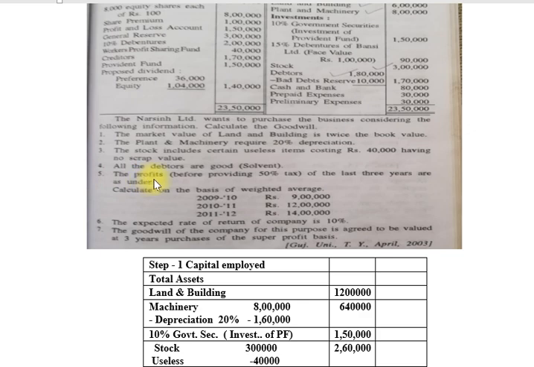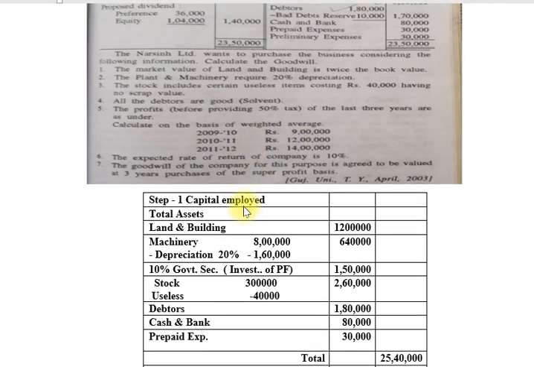Number 5, the profits before providing 50% tax of the last 3 years are as under. Friends, before tax, so calculate on the basis of weighted average. 2009-10 9 lakhs, 2010-11 12 lakhs, 2011-12 14 lakhs.